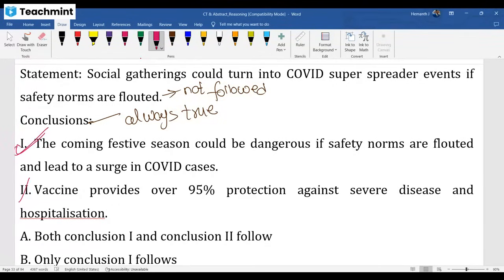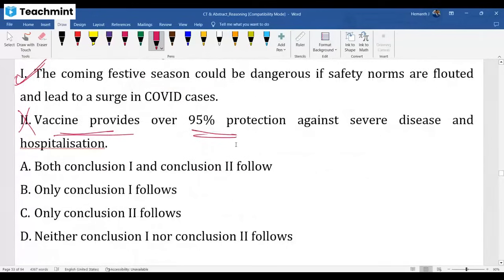Vaccination is not given in the statement. They're not mentioning vaccination there, right? So if you don't follow the COVID safety rules during social gatherings, you will be affected, and COVID will increase, turning the gathering into a COVID super spreader. So here, the true conclusion is the first one, not the second one. These assumptions and arguments all look similar.